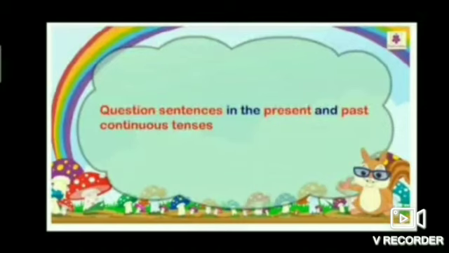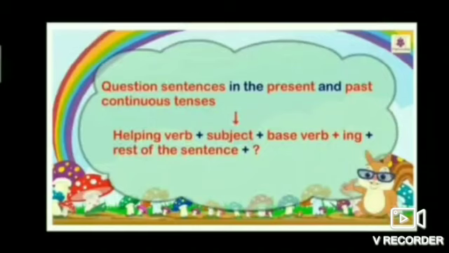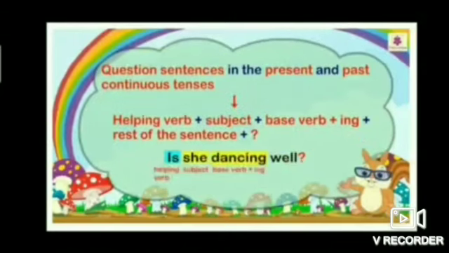In order to form question sentences in the present and past continuous tenses, we use this pattern: helping verb plus subject plus base verb plus ing plus rest of the sentence plus question mark. For example, is she dancing well?